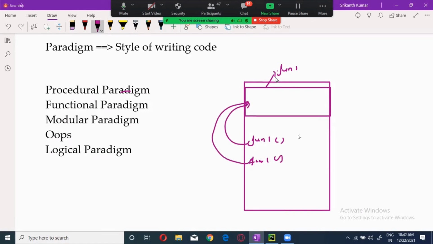Now, this part where we are writing the code, the repeated logic, is called the definition. And this part from where I am doing it is the calling part. So there will be two parts in functions: one is the definition part and the other is the calling part. But the problem over here is what I said.